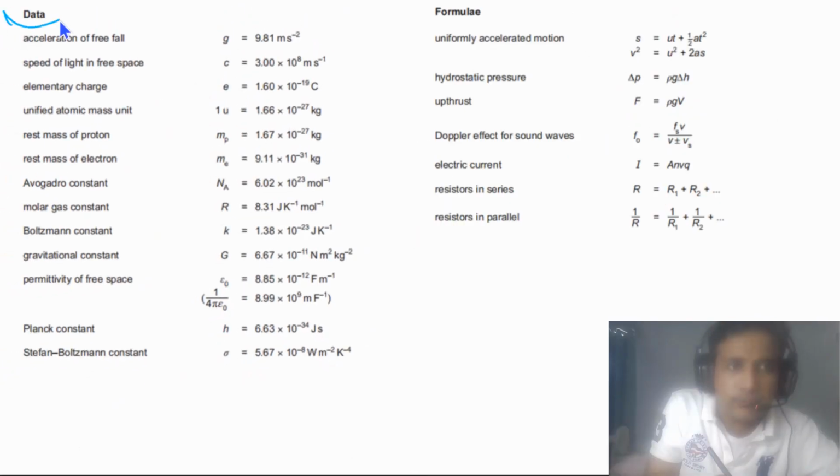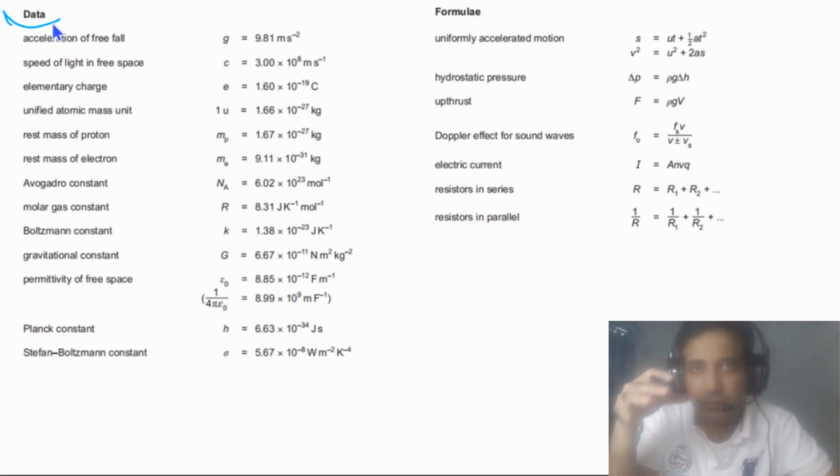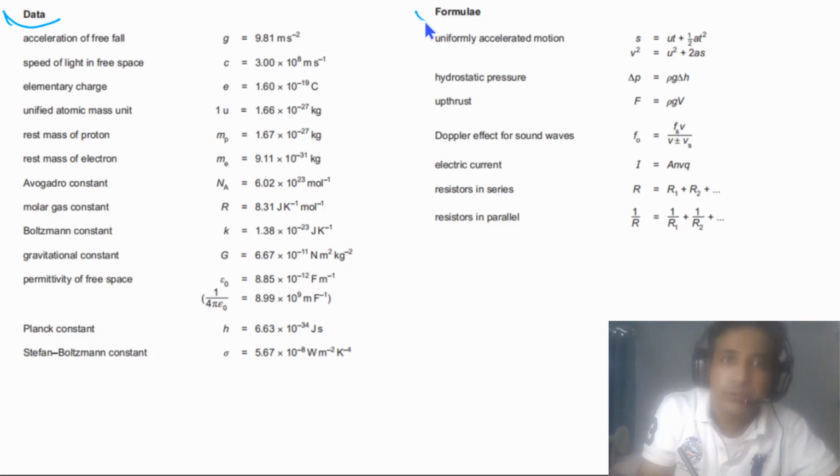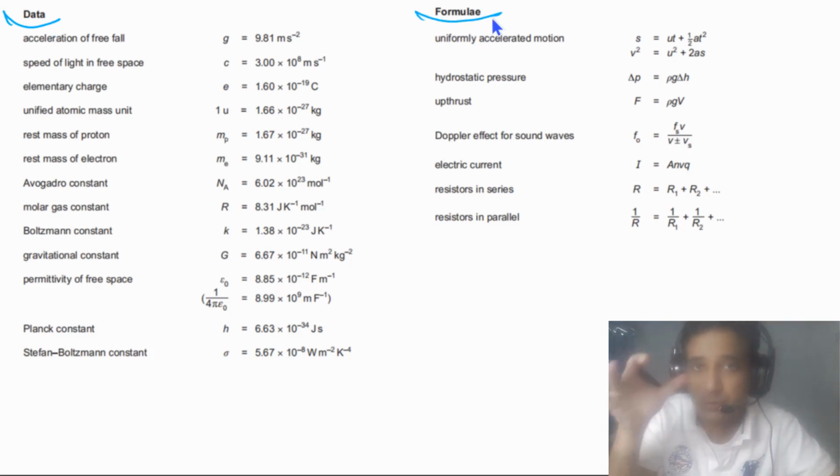On the second page of your exam paper, some data is given to you. Mean values of some important constants are given to you. If you need the value of any constant, you can come to the second page and find it. And also on the second page, some important formulae are given. If you have forgotten any basic formula, you can come to the second page and find some important basic formulae. But these formulae are not all the formulae you need for the AS exam.